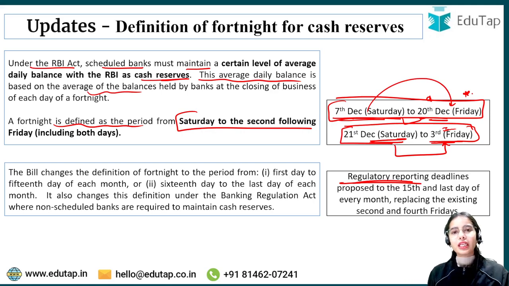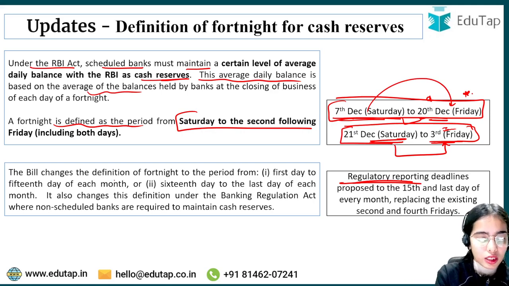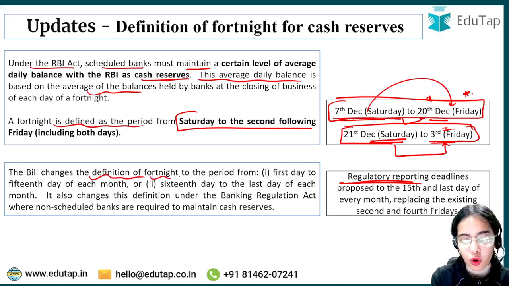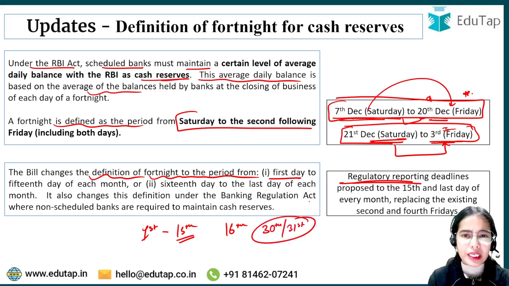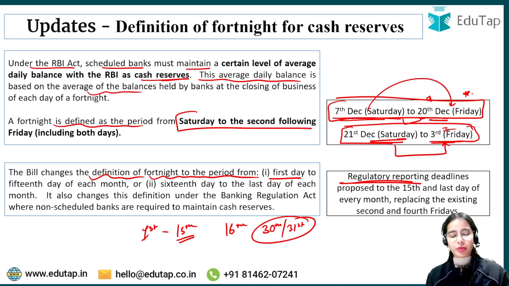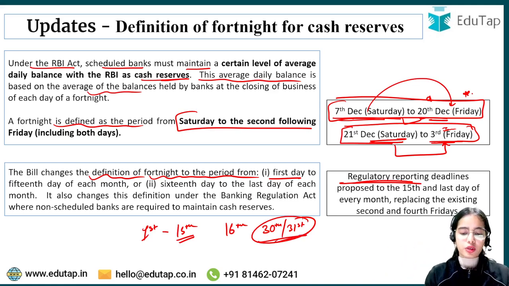Okay, so now the bill has proposed to change the definition of fortnight. It is proposed that the fortnight should be considered from the first day to the 15th day of the month, and from the 16th day to the last day of each month, that is 30th or 31st, or 28th in the case of February. So the bill changes the definition of fortnight to the period from 1st to 15th and from 16th to 30th or 31st.